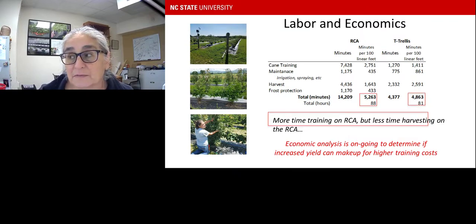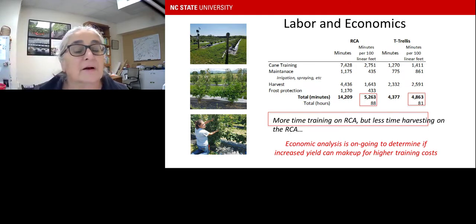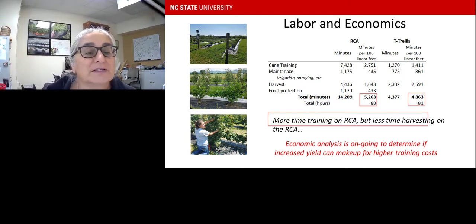Okay, so here's some of the information that she wanted to share with you about the labor and economics of it. Don't have dollars assigned to this yet, but just want to go over some of the numbers. So they had a crew, and they timed how long it would take them to do these various tasks through the season. All right, so for the rotating cross-arm trellis, they recorded a number of minutes for cane training, for the maintenance, the irrigation, spraying, etc., for harvest itself, and then for frost protection.